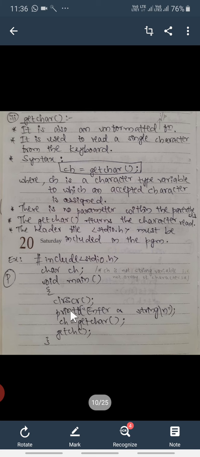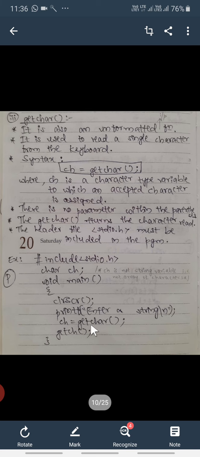Open the main function, then come to the printf function, enter a string. The statement will be displayed on your screen. And how to enter? Not using scanf, and also not using gets. Here we are using a new function, the getchar function.